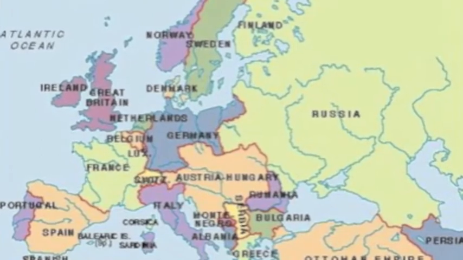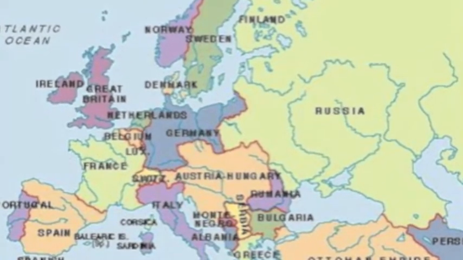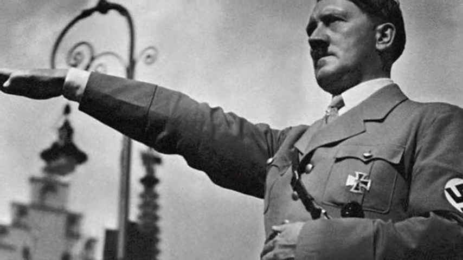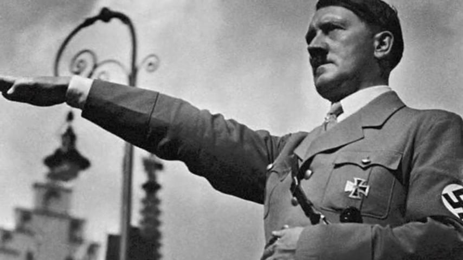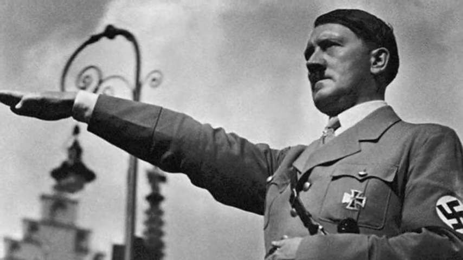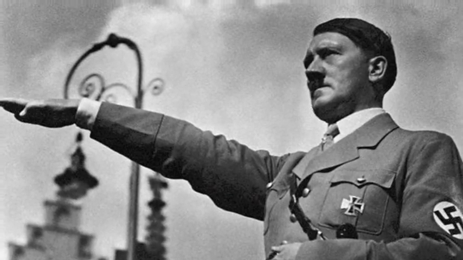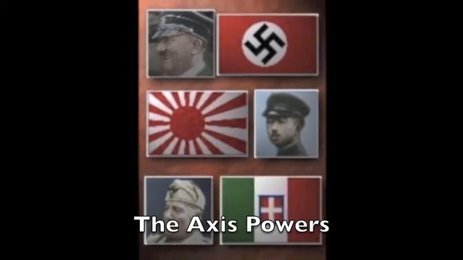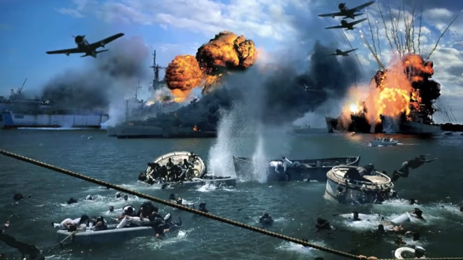At the end of World War I, Germany owed millions of dollars to other nations for starting the war. Adolf Hitler rose to power in 1934. He then began to build up an army for Germany. He invaded other foreign nations and began to create his own empire. Hitler made alliances with Japan and Italy. They were known as the Axis powers. The Second World War had begun.